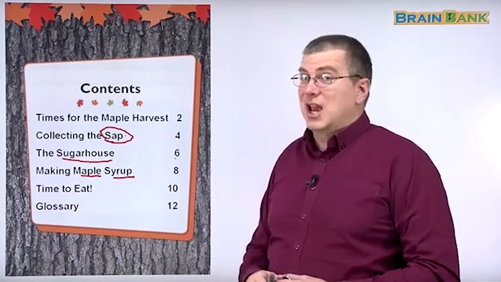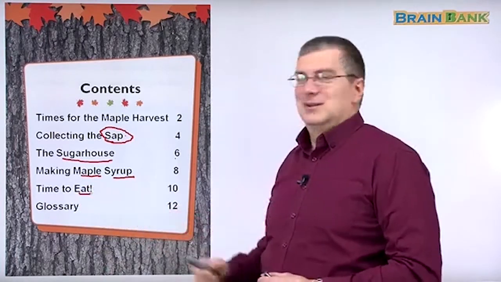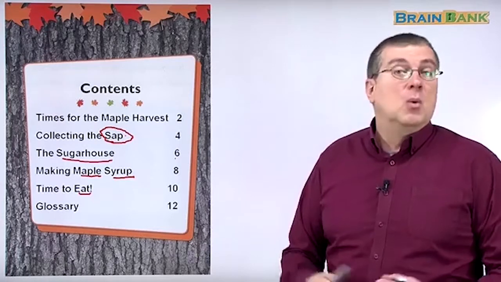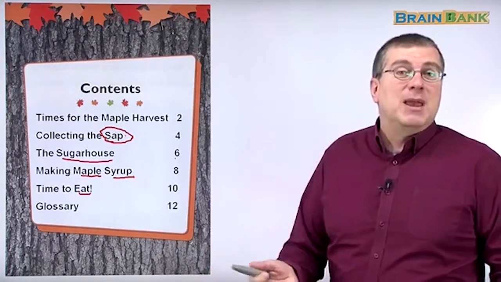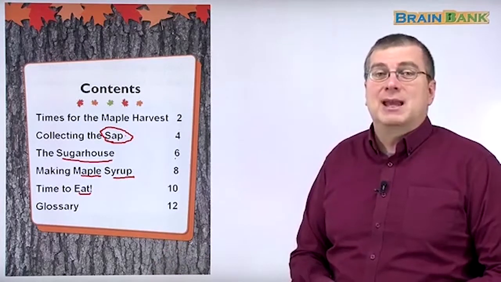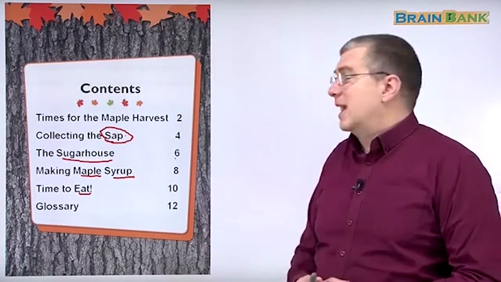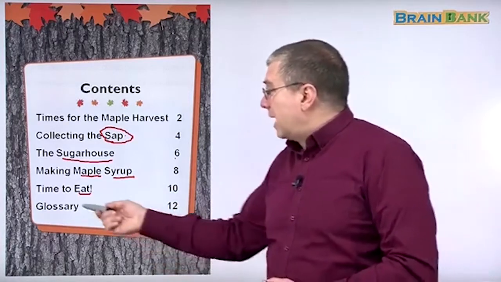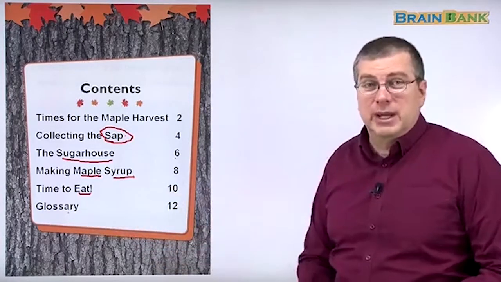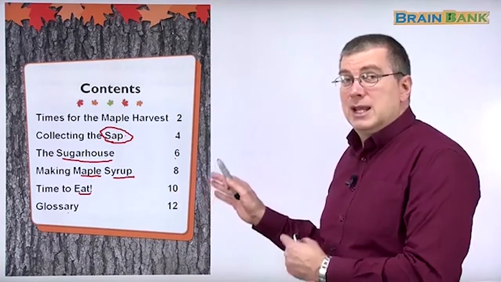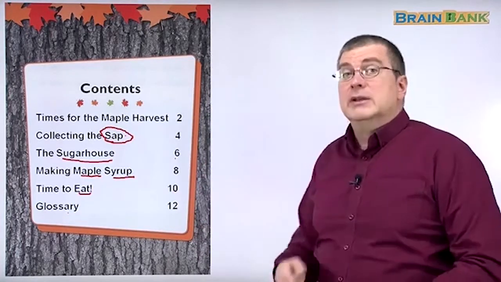Then we'll have a fun chapter, time to eat, right? Time to eat. What can we eat with maple syrup? What can we use maple syrup to make? What kinds of food can we make with maple syrup? We'll find that out in this chapter on page 10. And then, of course, at the end of the book, we have our glossary, where we can review the important words we learned in this book. Okay, so let's begin.